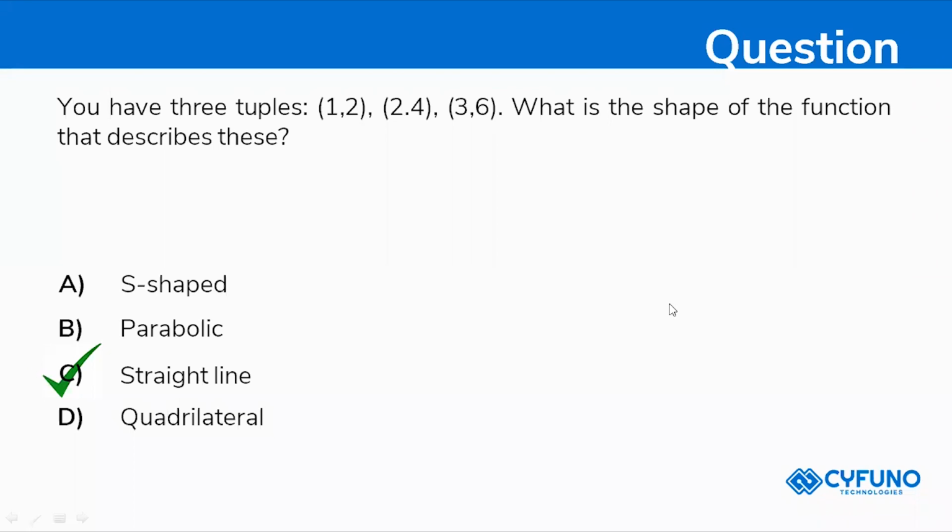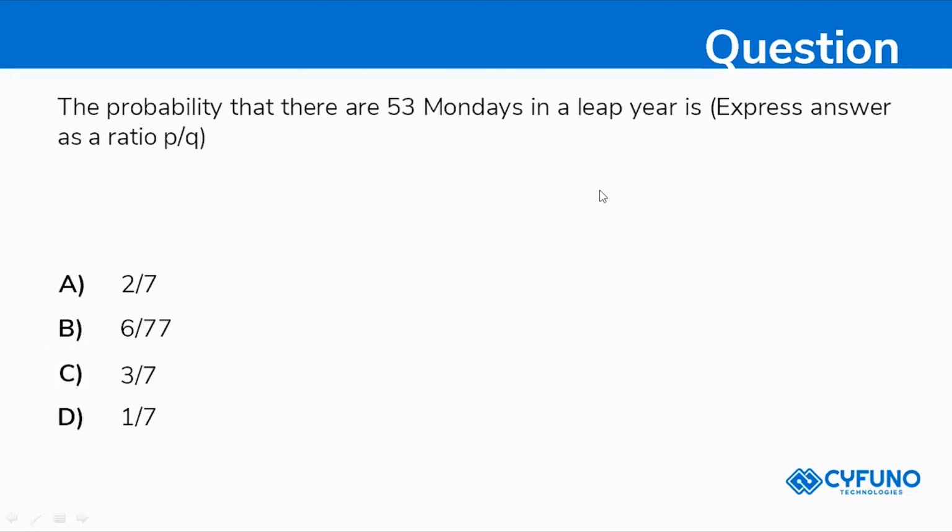So here's your next question. The probability that there are 53 Mondays in a leap year, express the answer as a ratio P divided by Q.